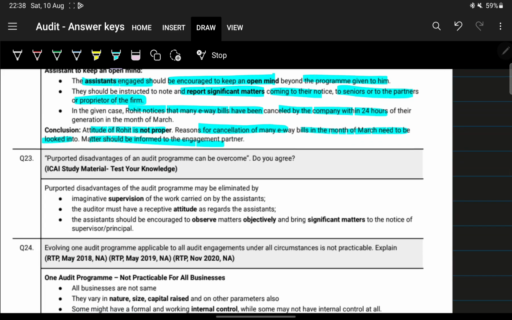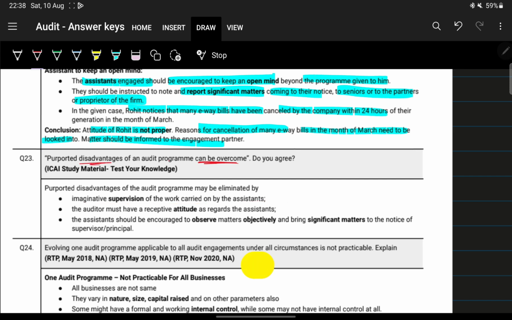Next, disadvantages of audit program. They're asking whether disadvantages of audit program can be overcome.